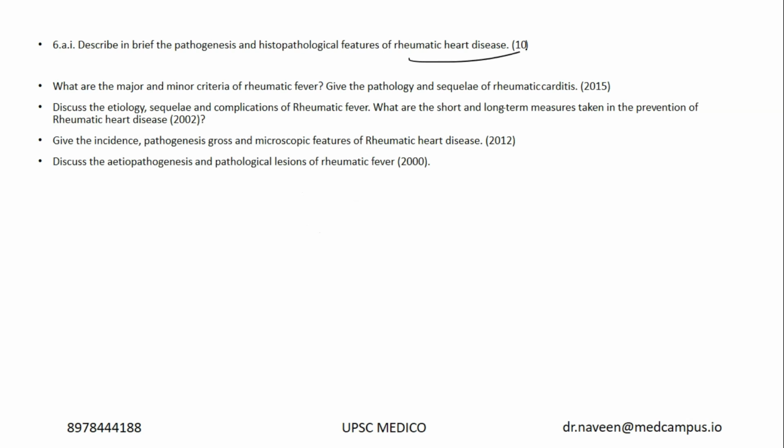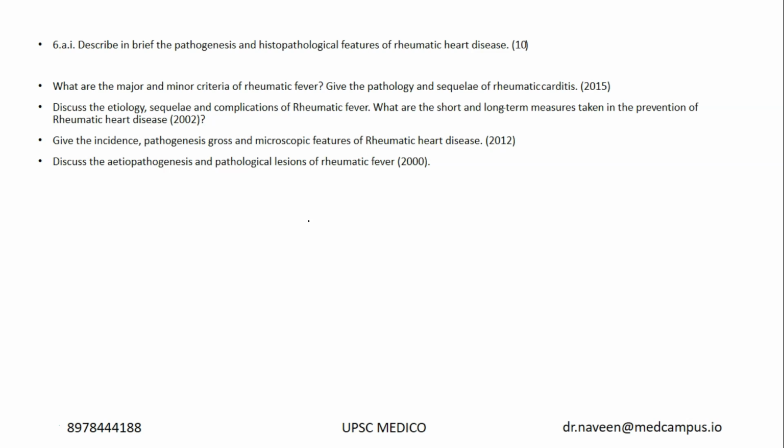Now, rheumatic heart disease. The incidence of rheumatic fever and rheumatic heart disease has come down. When I was in MBBS, rheumatic fever was a golden question, because at that time India was still developing, and in underdeveloped and developing nations, because of streptococcal sore throat, the incidence of rheumatic heart disease was high. Now the incidence has come down, but because it's in the syllabus, they frequently ask this question, from 2010 to 2015. What is the pathogenesis and histopathological features of rheumatic heart disease? Very easy: molecular mimicry is the pathogenesis, and the histopathology is Aschoff bodies and Anitschkow cells, right?